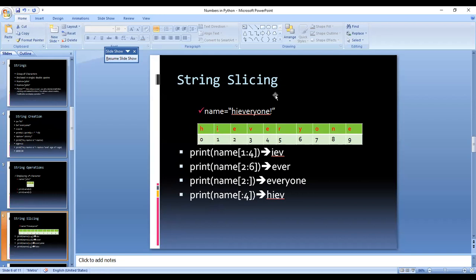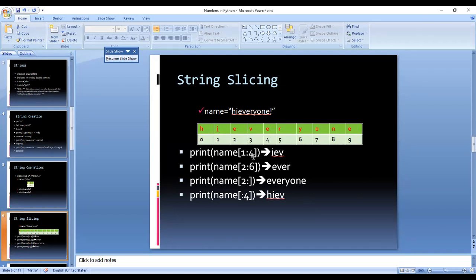Now string slicing. String slicing means we can access any portion of your string. We can divide the string. For example, here the string "hi everyone" is present in the string variable name. Internally, H will be present at index number 0, I at index number 1, E at index number 2, V at index number 3, E at index number 4, R at index number 5, till the last character E at index number 9.